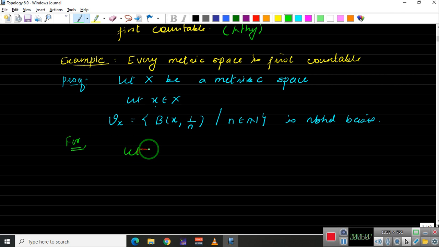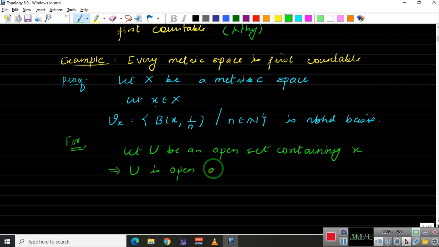Okay. So let U, capital U, be an open set containing x. What is our aim? Our aim is to show that there is at least one element of this set which is contained inside U. Now, since U is open and x belongs to U, an open set containing x means U is open and x belongs to U.